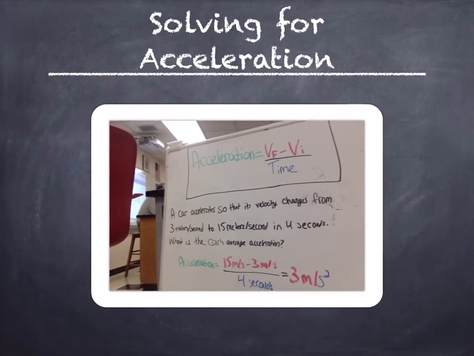When you solve for acceleration, you take the final velocity minus the initial velocity divided by time. An example would be a car accelerates so that its velocity changes from 3 meters per second to 15 meters per second in 4 seconds. What is the car's average speed? So you take 15 meters per second subtracted by 3 meters per second divided by 4 seconds, and it would get you 3 meters per second squared.